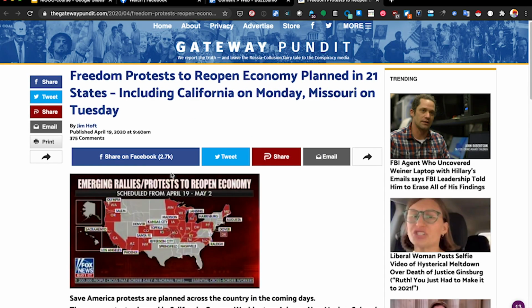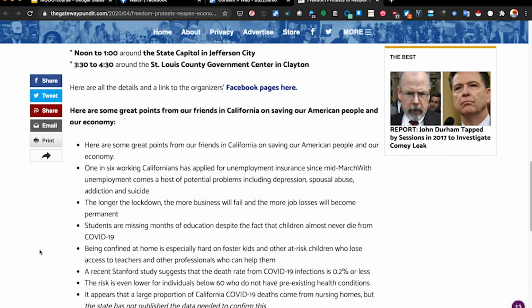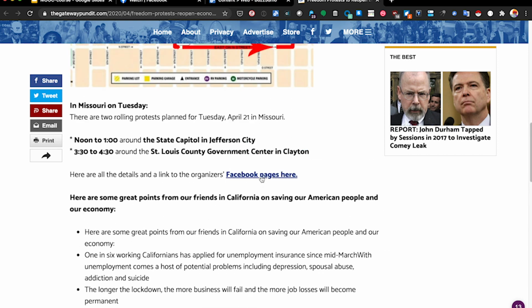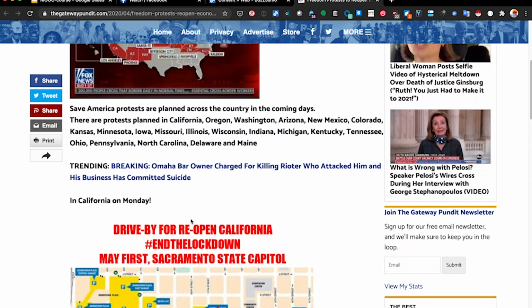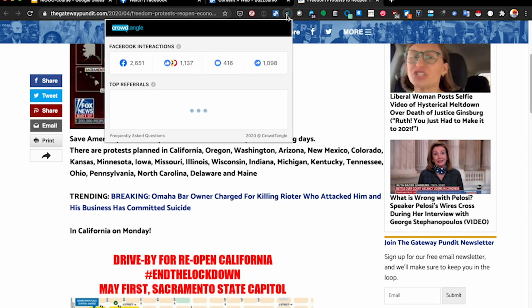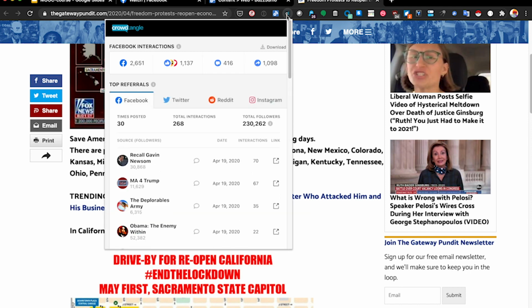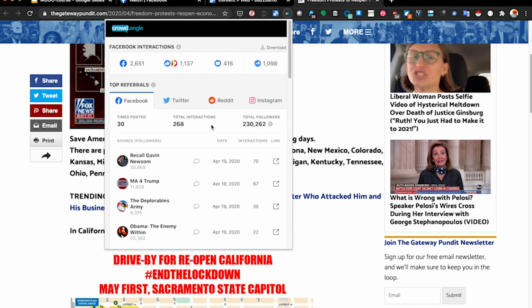Now we can see that this story was fairly popular. It's including a few different notes about the protests. You can even see some Facebook pages here if you like. But what we're going to do is click on the BuzzSumo extension just up here and let it open up for a second. Now here's what it's telling us. It's telling us that there's been a lot of different interactions on Facebook, and there's definitely a lot of vectors for us to keep investigating.